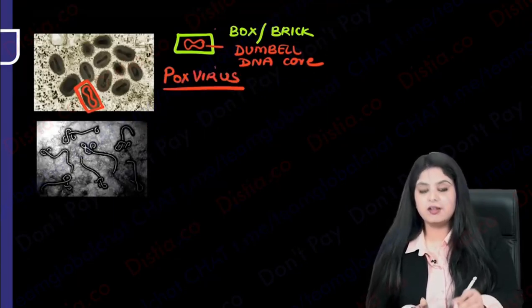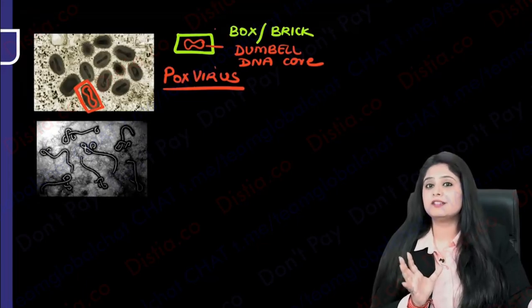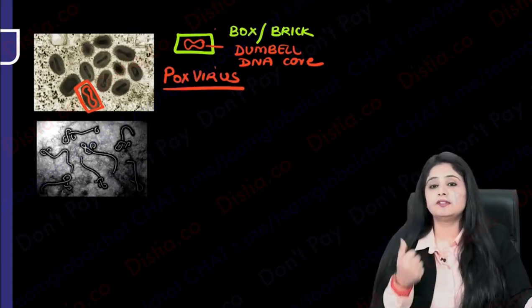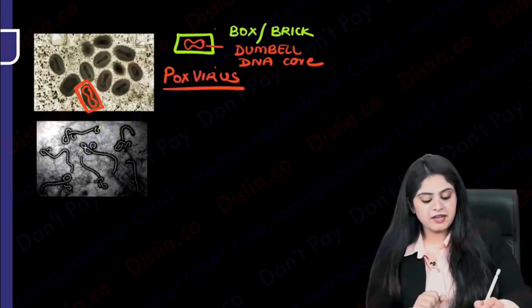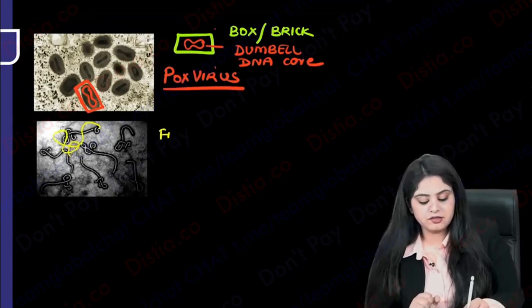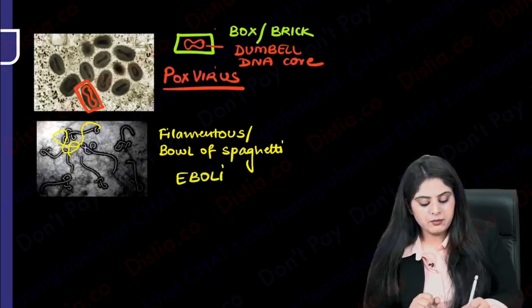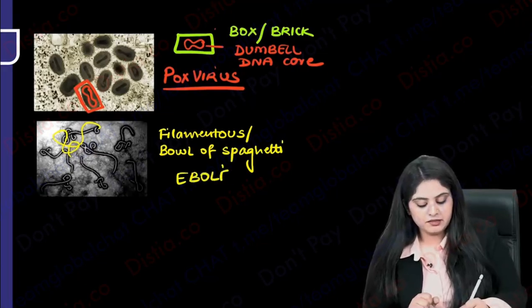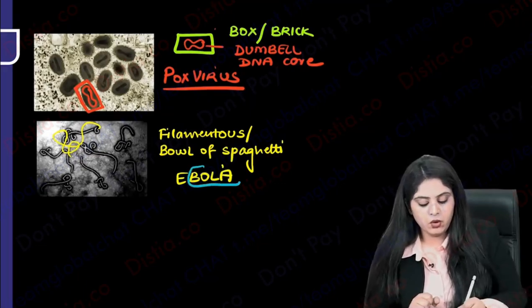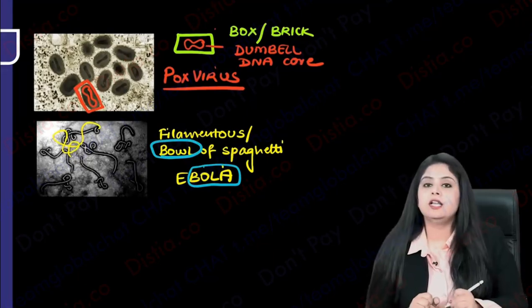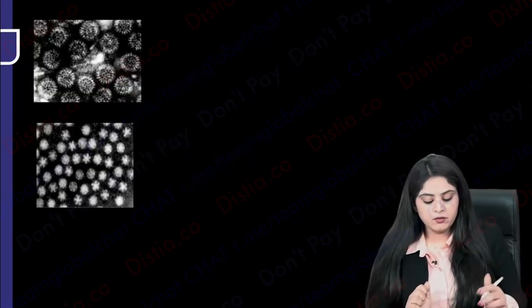So now you know pox virus size, maybe it's 300 nanometers, the biggest, and heavy also because it has a brick and a dumbbell inside it. Now the virus which is looking like a filament. So they ask you which is the filamentous. In fact, if you want to imagine it, this is actually looking like a bowl of spaghetti. So what is the virus that looks like a bowl of spaghetti? Remember, it is Ebola virus. Very simple to learn, that Ebola virus is going to look like a bowl of spaghetti. That is my way of learning it. Spaghetti pasta, right?